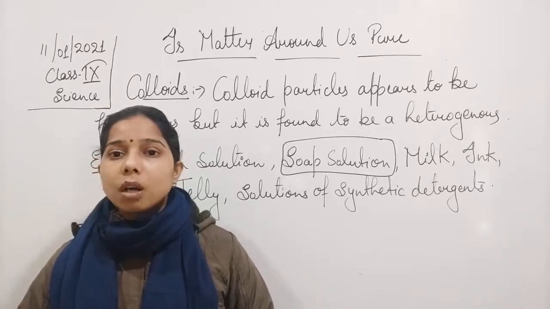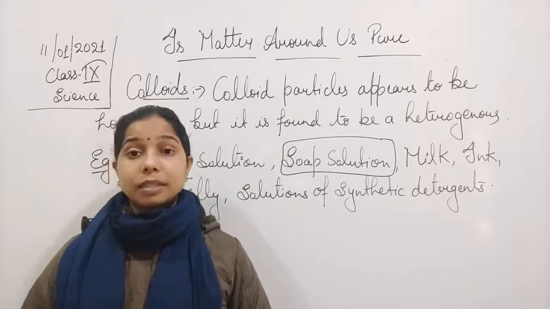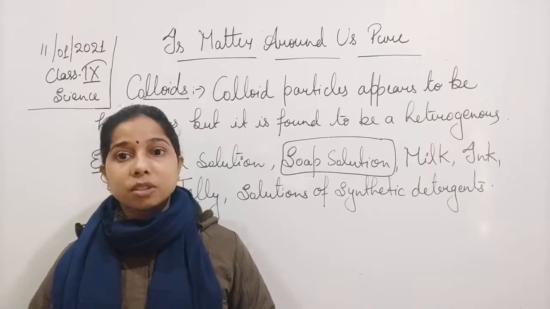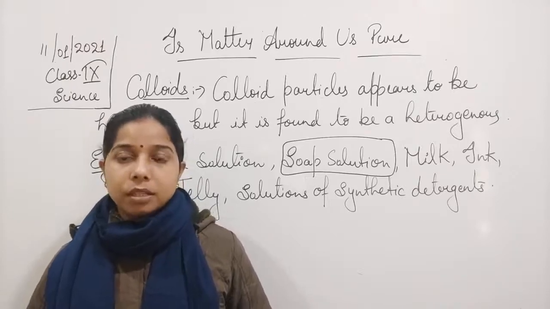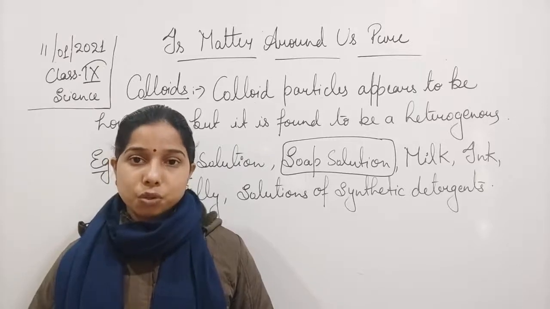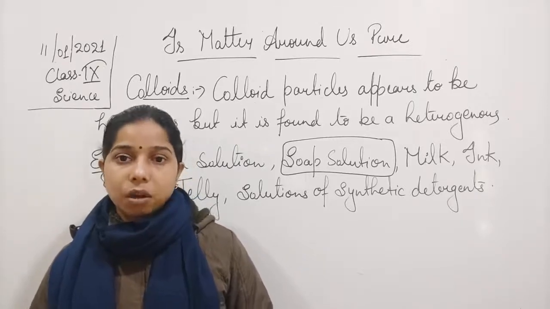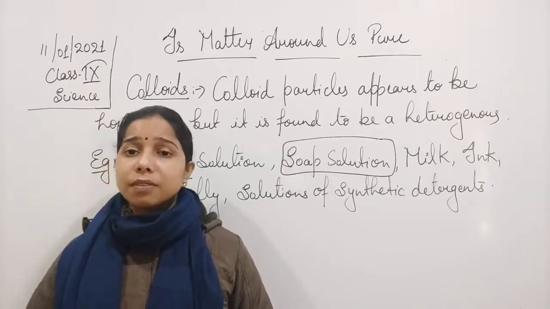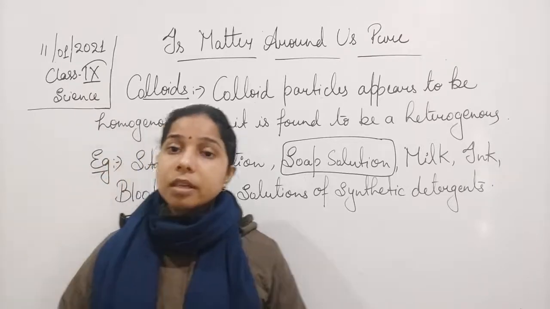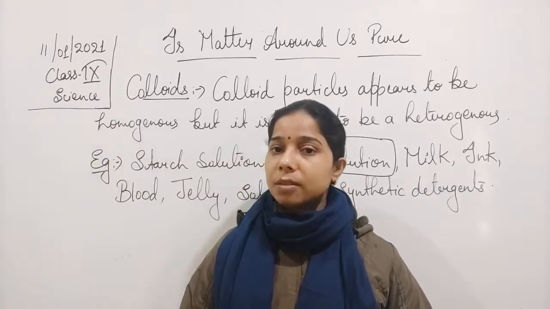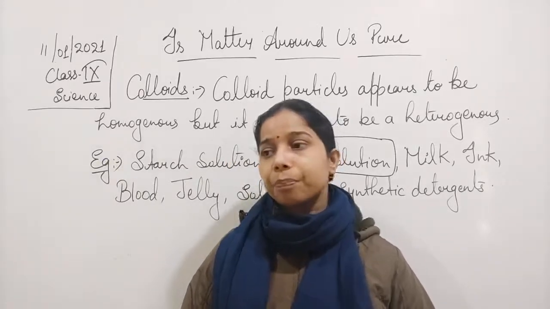It is not transparent, which you can see in the case of sugar also. When you mix sugar, the solution is very transparent, right? You cannot tell by looking that it consists of sugar or salt. So sugar solution and salt solution are very transparent. But in the case of a soap solution, it is translucent, not transparent but translucent.